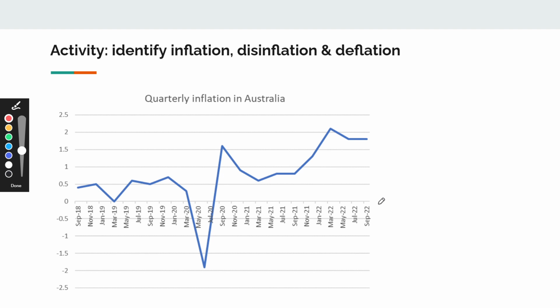Inflation, as I said, is anywhere above the line. So over this period, we have inflation. Anywhere above the 0% is inflation. But what we want to look for is disinflation, where there's a decrease in the rate of growth. And so at this point here, prices were rising by 1.5% over the quarter, which is a lot. And the next quarter, they decreased to 1%. They're still rising, just by less. So this is disinflation, this is disinflation, this is disinflation, this is disinflation. So whenever there's a decrease in the rate of growth, but not so that it's below zero.